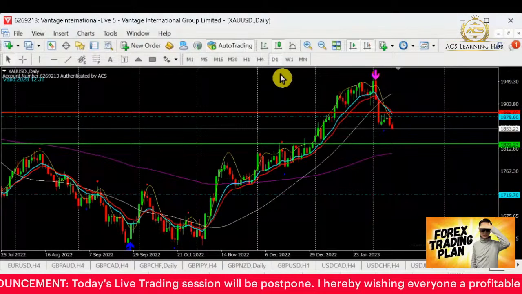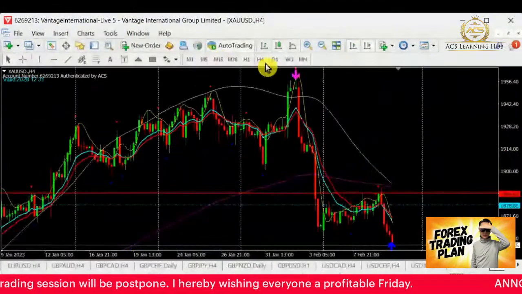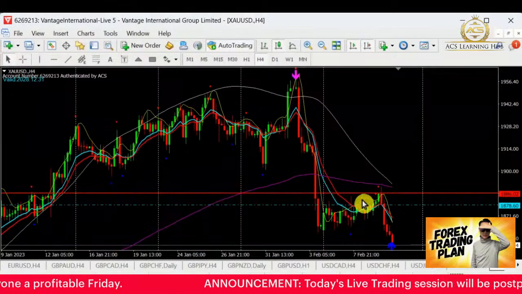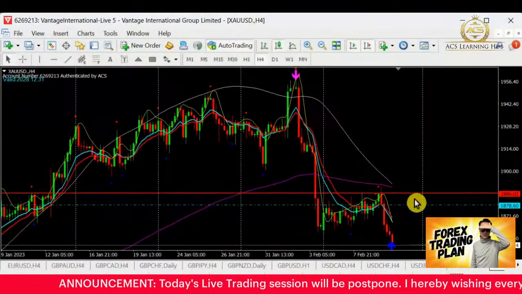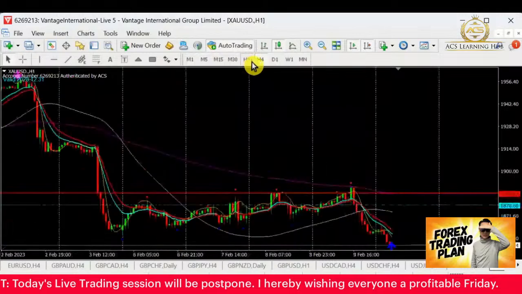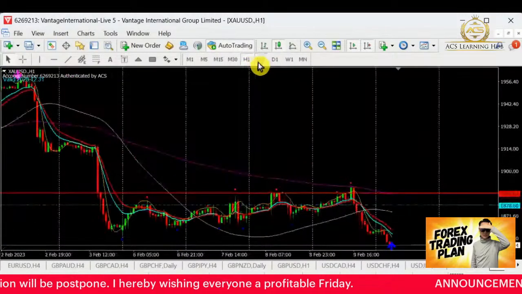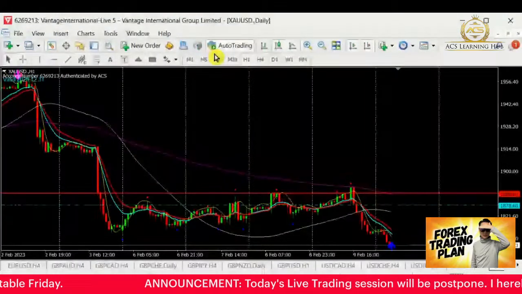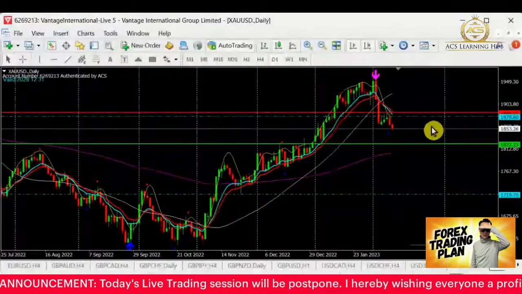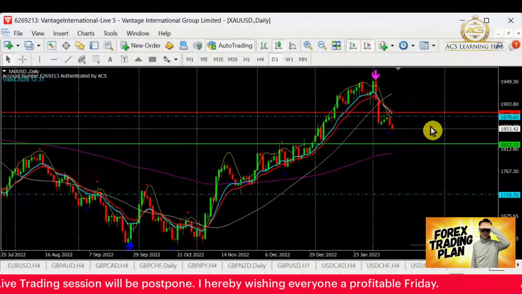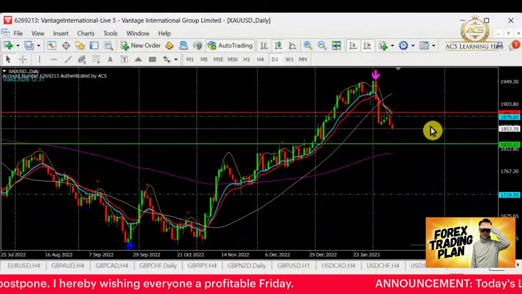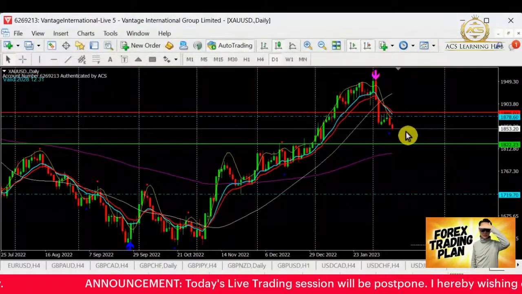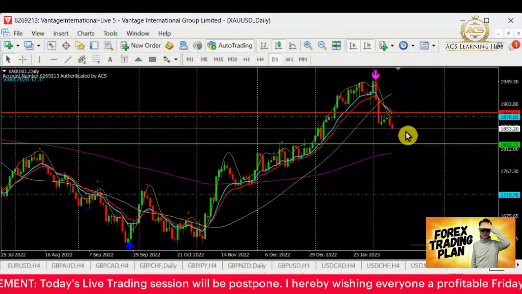For the gold, the selling came in yesterday and is still respecting the resistance that we plotted yesterday at 1878 and 1886. At this point here, it is still on the selling side. Generally, currently we are going to look for selling for the gold. If it is searching for a support, you can take some profit on the selling side. That's for the gold.